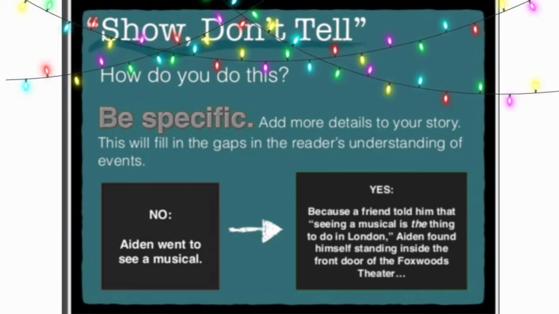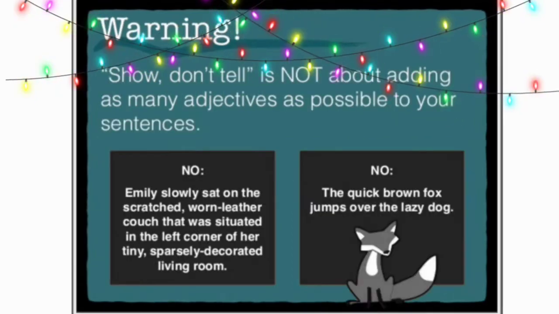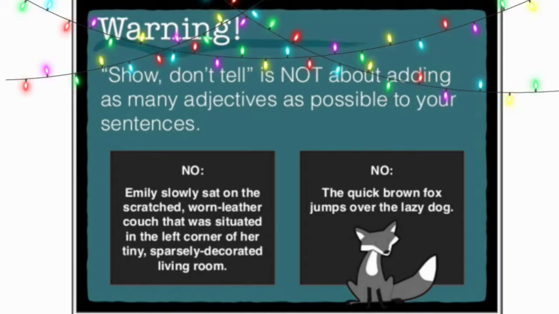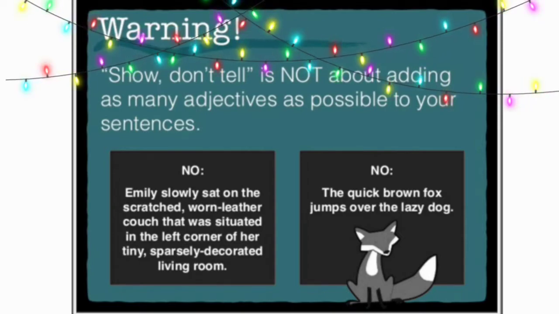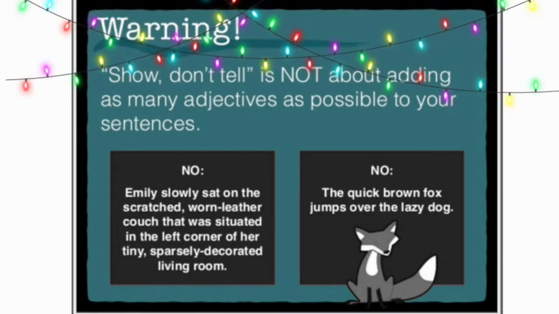So this is how description is made. There is one thing which we have to avoid while writing a description. It is the use of a lot of adjectives. Show, don't tell is not about adding as many adjectives as possible to your sentences.